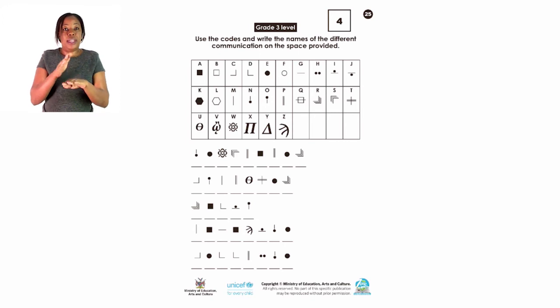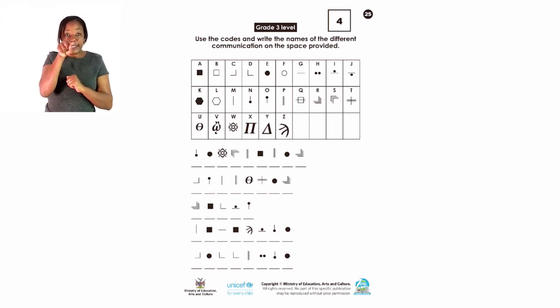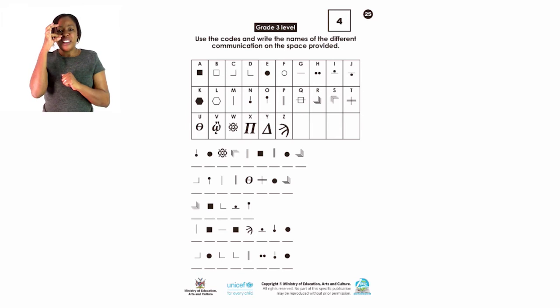Check the first code which is there, and go on in the table with the alphabets and check which alphabet is that code. I think it's an N. It's an N sound. And check the second one, that dot, a big dot, it's on the A. A of an elephant. You can write it under every code there. And the third one is a nice flower. It's on which alphabet? On the W.